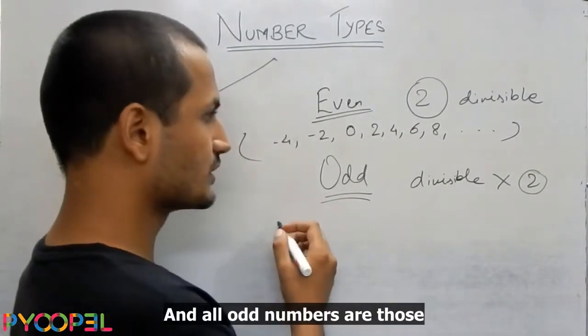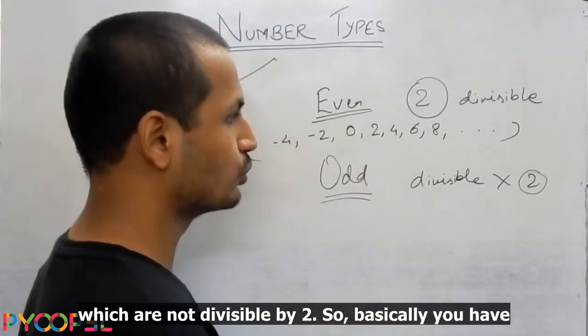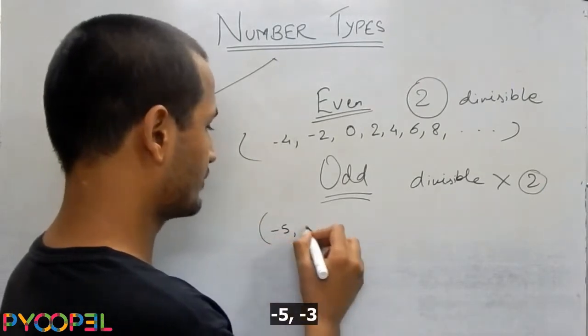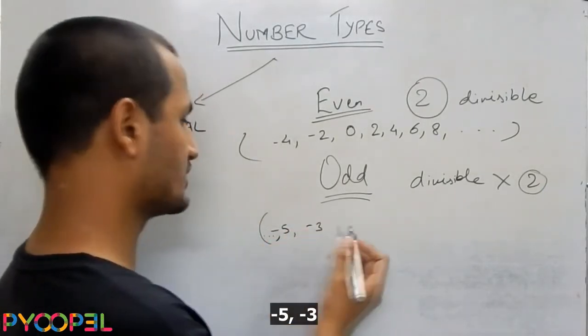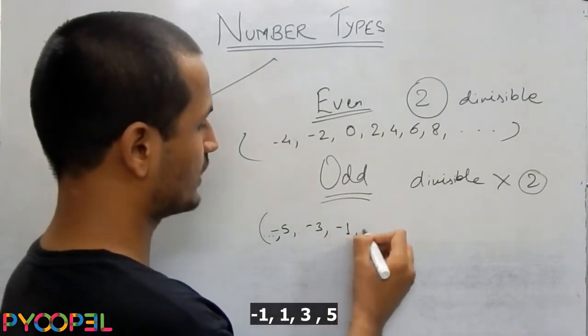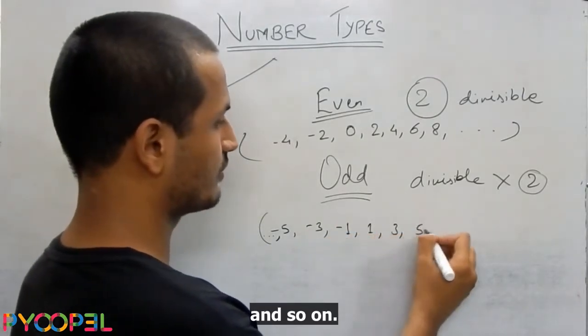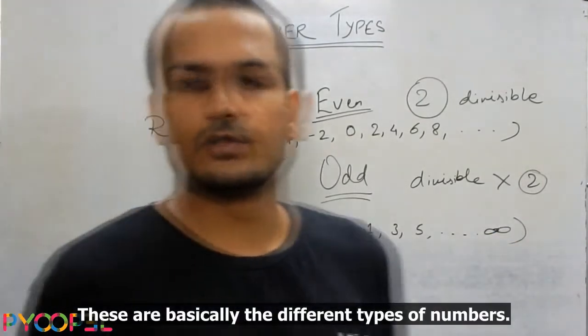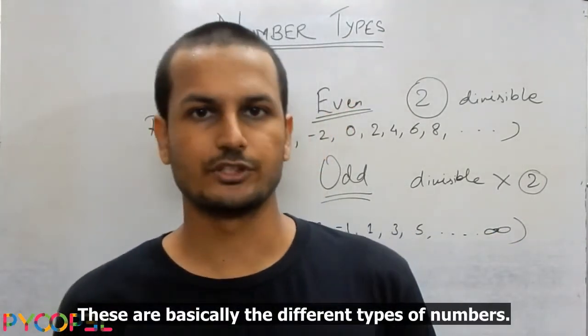And all odd numbers are those which are not divisible by 2, all integers. So basically you have -5, -3, coming from -infinity and so on, -1, 1, 3, 5, till infinity and so on. So these are basically the different types of numbers.